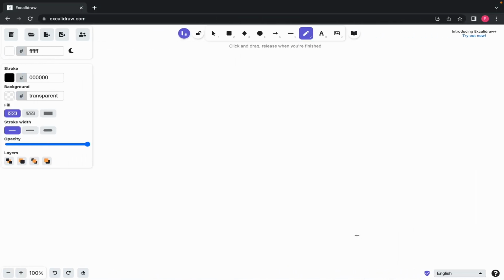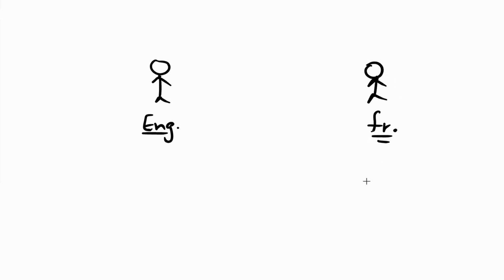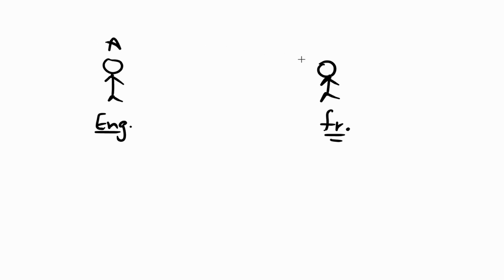Before we dive into Java, I want you to understand one problem using a real life example. Let's assume that this is a person who knows only one language, fluent in English. He can speak English and he can understand English. On the other hand, there is one more human who can only speak French. Let's name this person A and this person B.